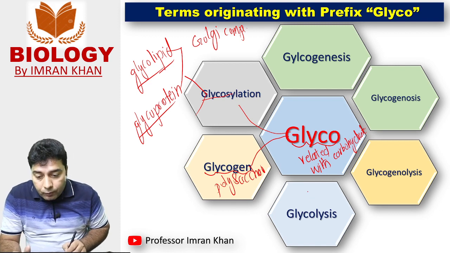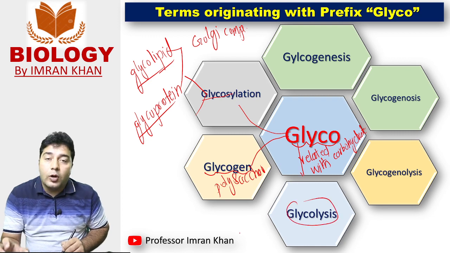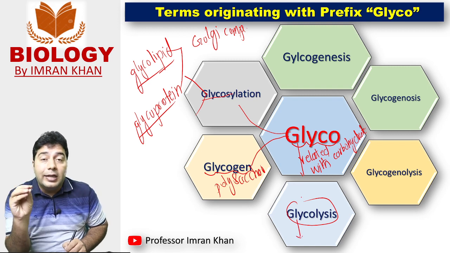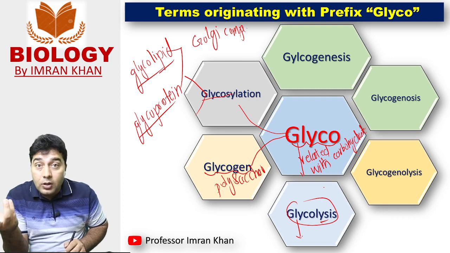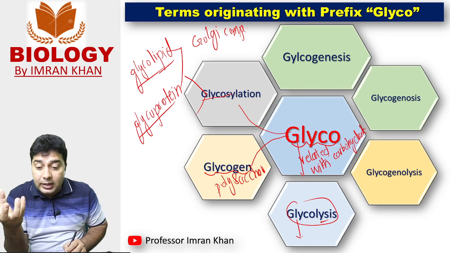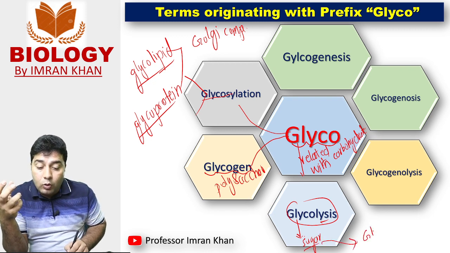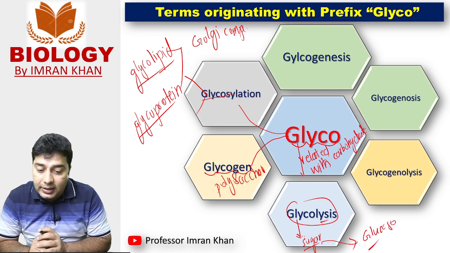Similarly, we use the term glycolysis. You are familiar with the term glycolysis. We know that glyco is something related with carbohydrate and lysis is actually breakdown of something. So breakdown of carbohydrate is called glycolysis. It is a literal meaning. And glyco here means a carbohydrate monosaccharide that is called sugar, and particularly we use here glucose. So breakdown of glucose is called glycolysis.